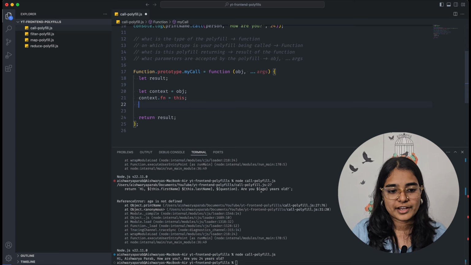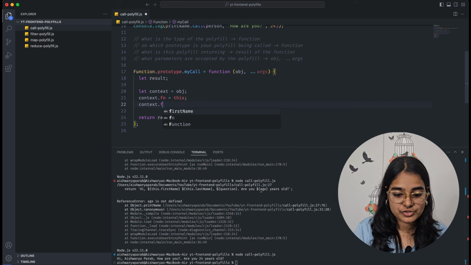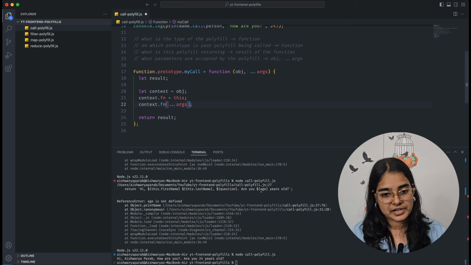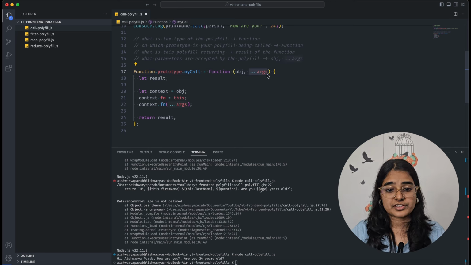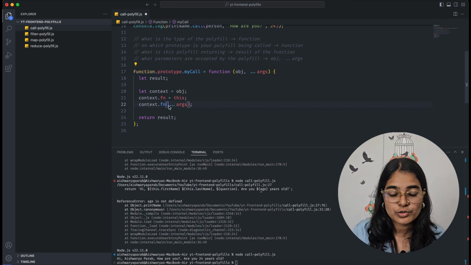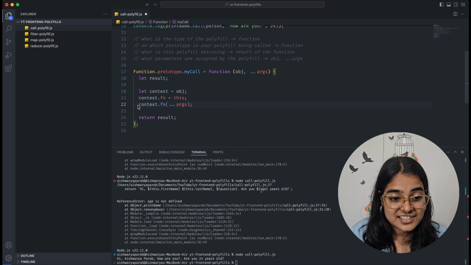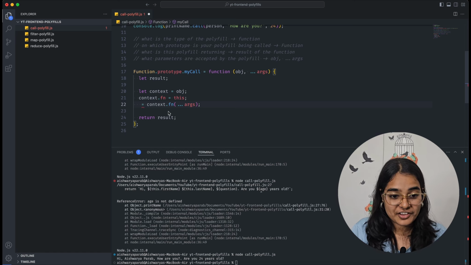And now what do I have to do? I have to run that function, right? So I will have to run context dot fn, and here I need to use all the parameters. If there are two, then two. If there are three parameters, then three. I need to spread all those parameters here, and this is the result, right? Whatever this function returns is the result.